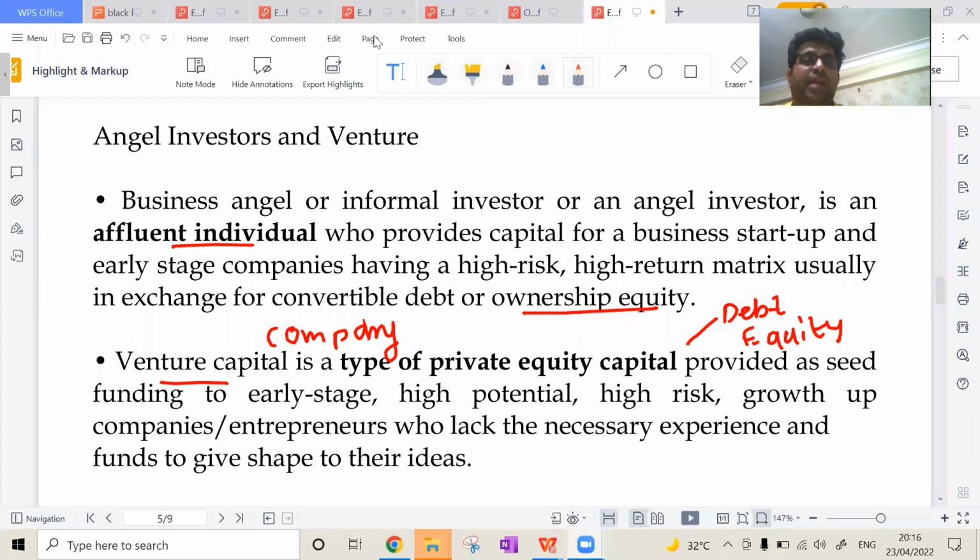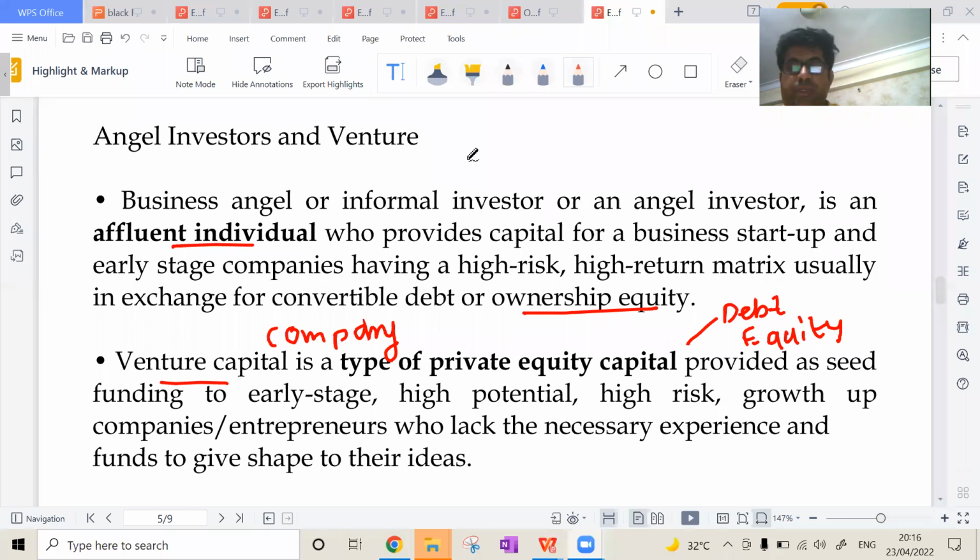Now, can anybody answer apart from Nivedita? Abhinay, any other person, can anybody answer? Yes, Nivedita has raised her hand once again. Yes, Nivedita, unmute yourself.